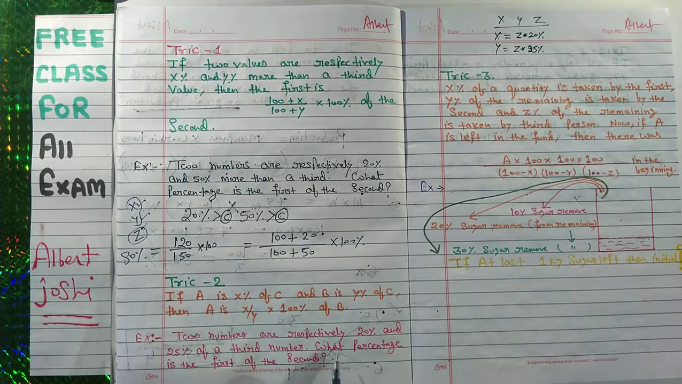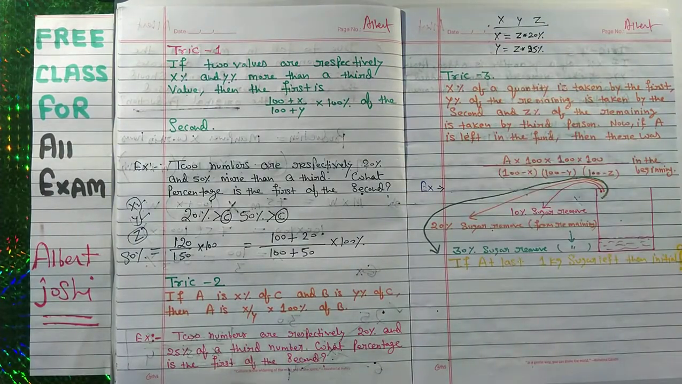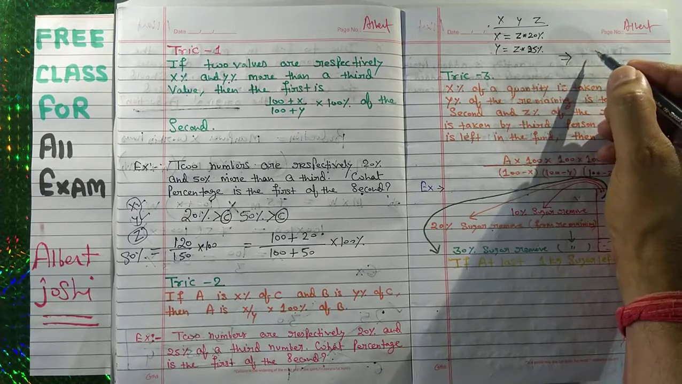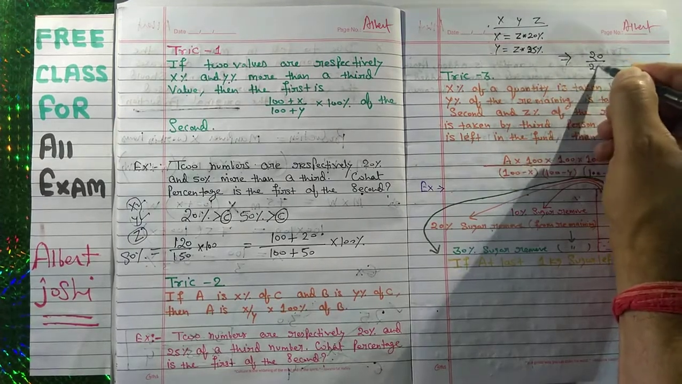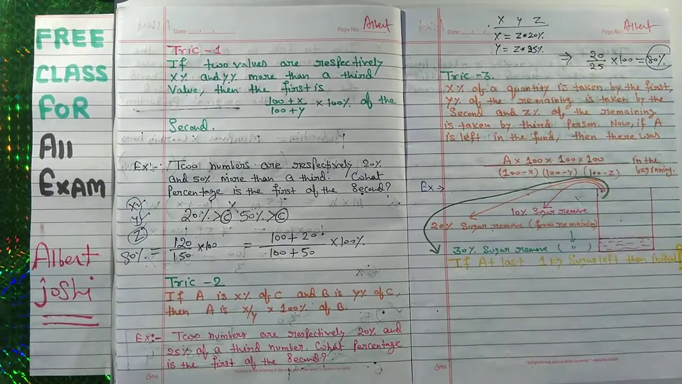Now he is asking what percent is the first of second. If you use your high school method, then it will take more time. So we are using this method. This is your best method to solve this question. Your answer is x upon y into 100. So x upon y means 20 upon 25, 20 upon 25 into 100 is equal to 80%. This is your answer. So we are taking less time to solve such type of question.